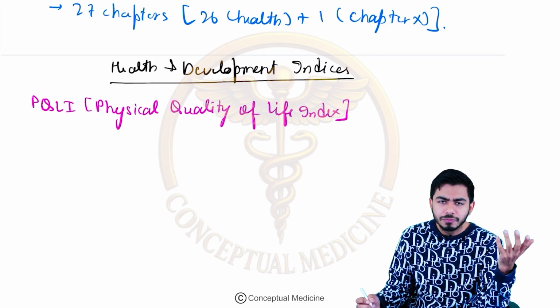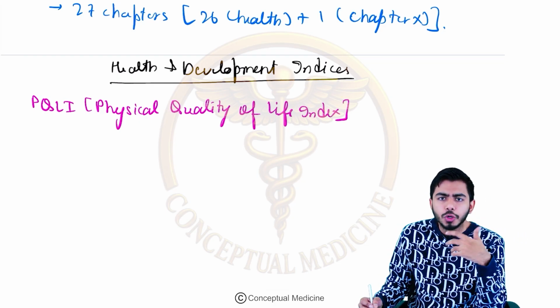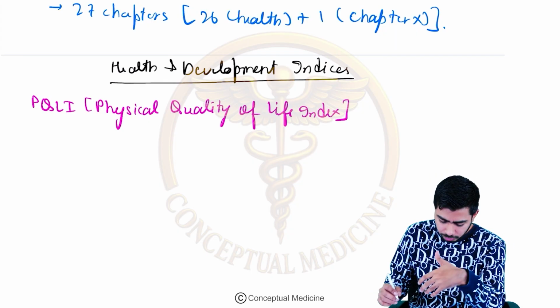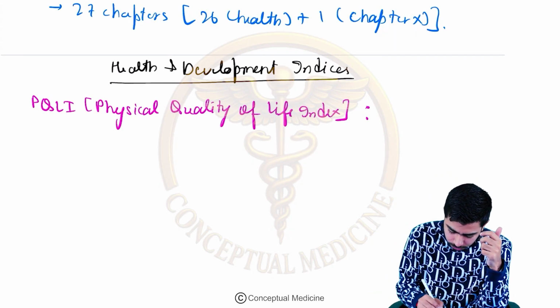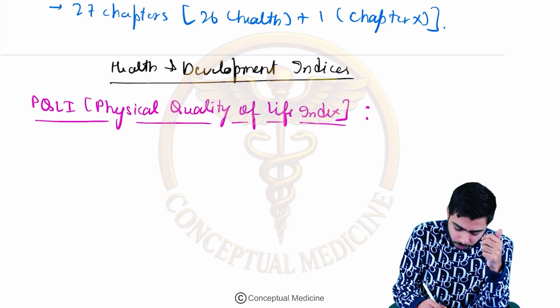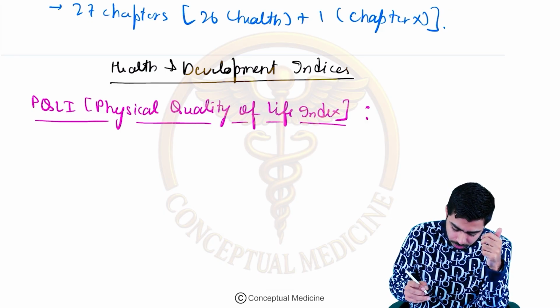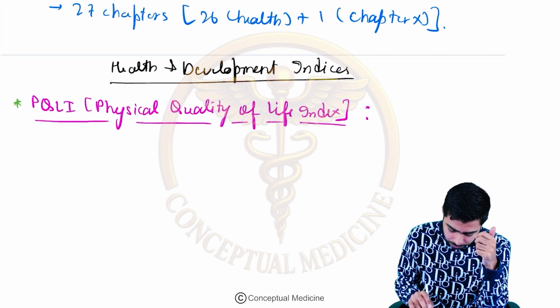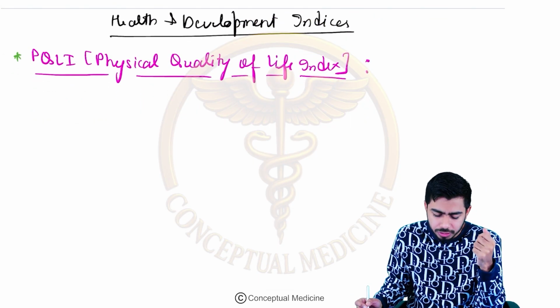Another one which you should remember is the Human Development Index. I will come to that, but first let me say a few words about this physical quality of life index.